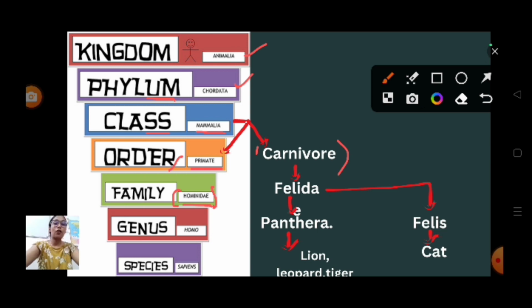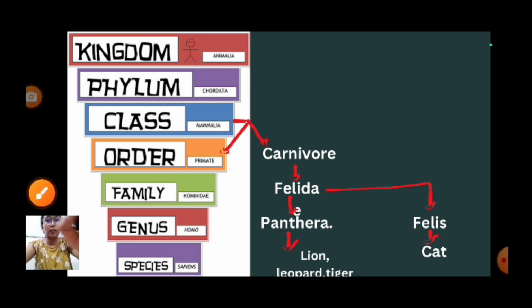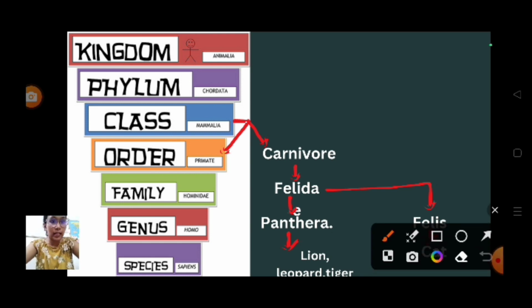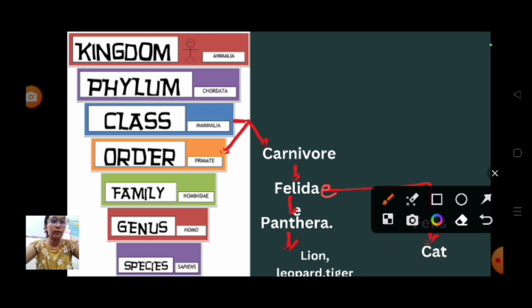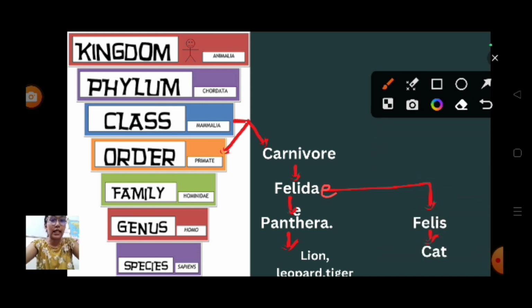But in the case of leopards and lions, we are considering animals, the family will be Felidae. Here you have to add one E. Felidae. These are the families, Felidae and Hominidae.